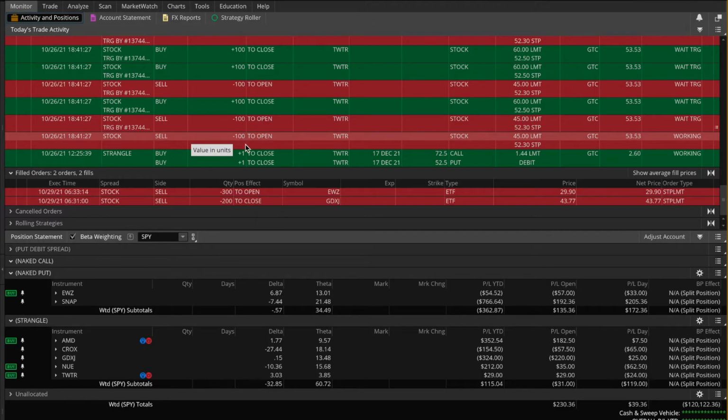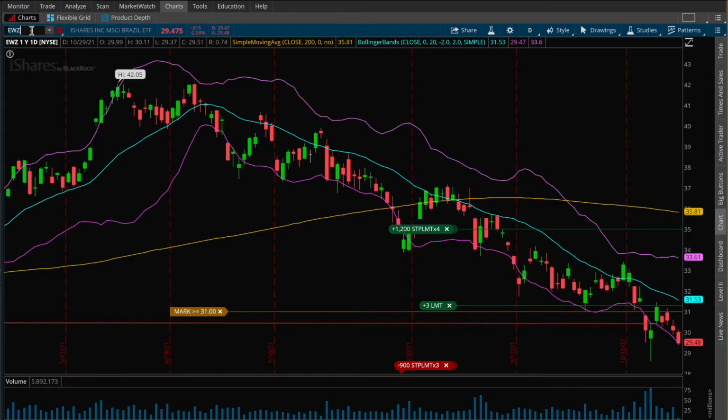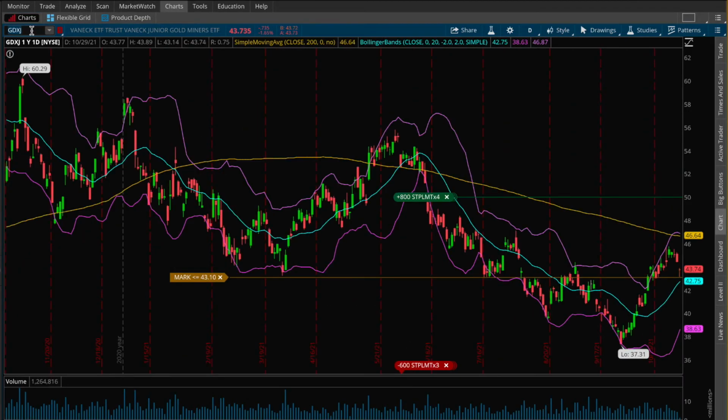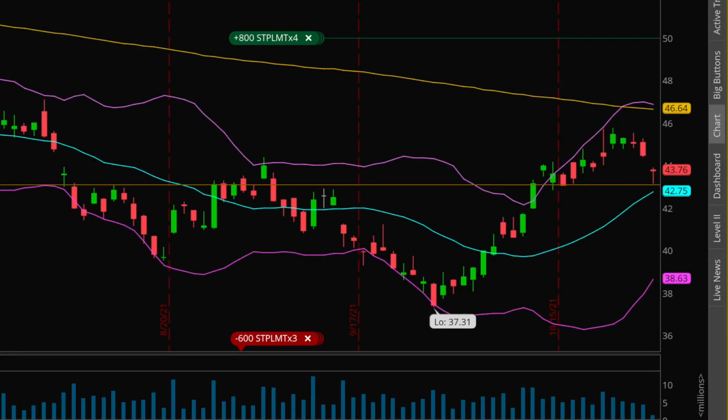And also, as you can see, I sold to close 200 shares of GDXJ. Now, GDXJ is a gold miners ETF, so it does follow pretty closely the gold market. We'll come to the charts for that one real quick, GDXJ. Now for this position, I have had to make some adjustments in terms of moving my strikes to collect extra credit, but I made those adjustments a little while ago.